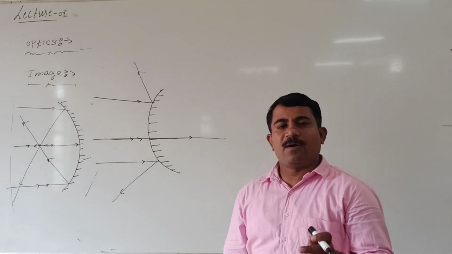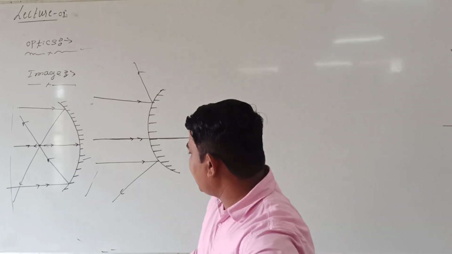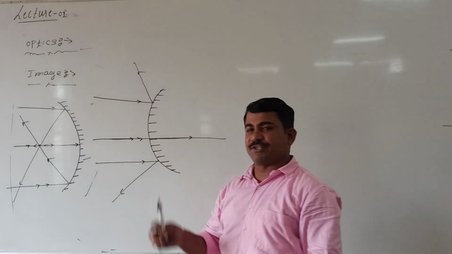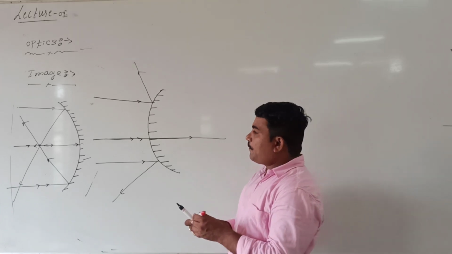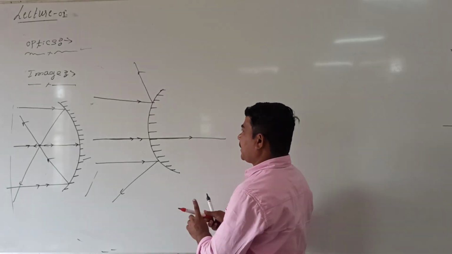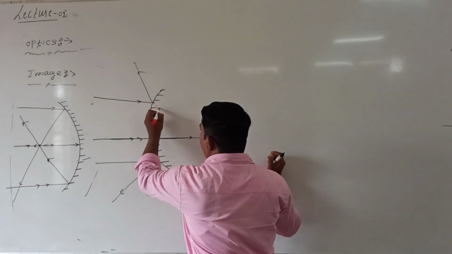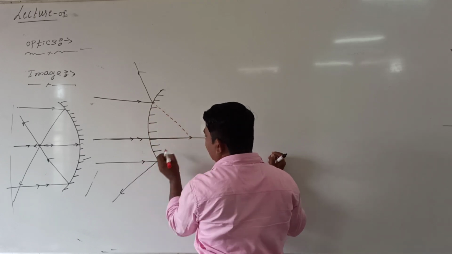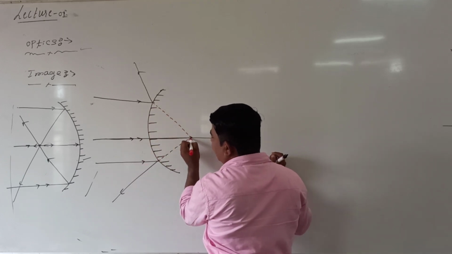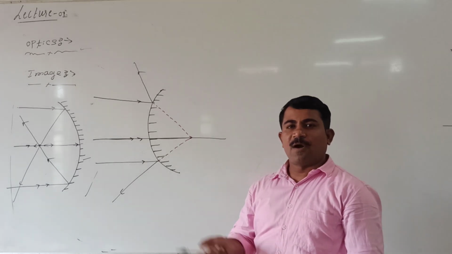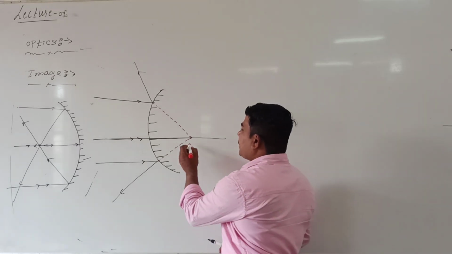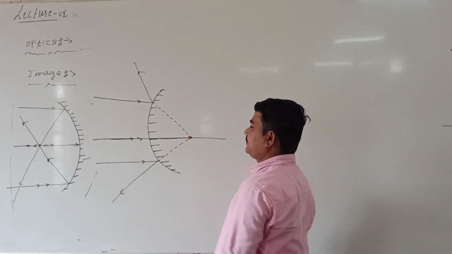Actually, after incident, the rays of light bounce back and they get diverged. Then if I produce all the reflected rays backward, they meet here. After reflection, the rays of light appear to meet at this point.